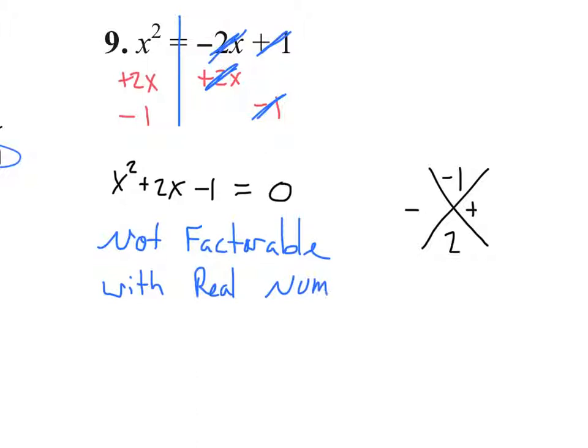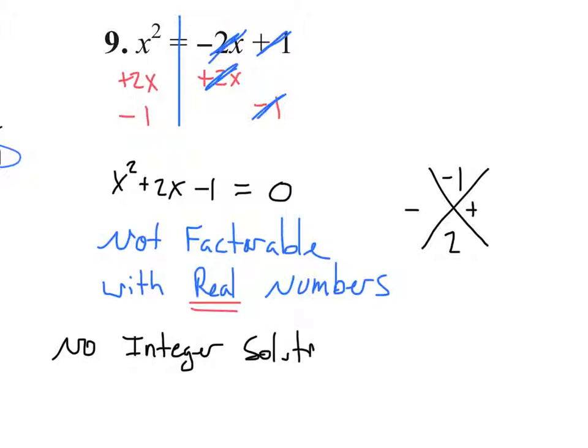Numbers is what I'm looking for. Okay? And actually, there are real numbers. I'm actually lying here by saying no real numbers. Actually, what I mean is integer solutions. There are no integer solutions. For right now, if you guys just put no solutions, I'm happy with that. I'll explain more of how we're actually getting these solutions. So if you put no solutions or can't factor, I'm happy with that answer. Because you can't solve this by factoring, because that trinomial does not factor. Not with nice numbers anyways.